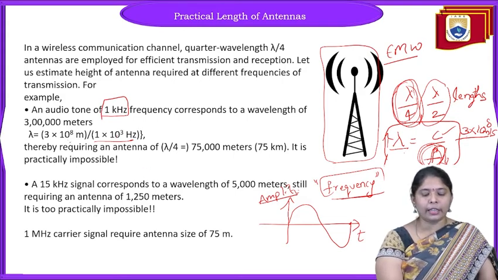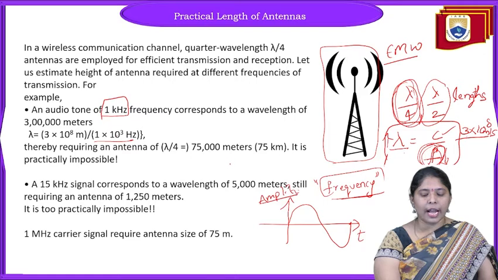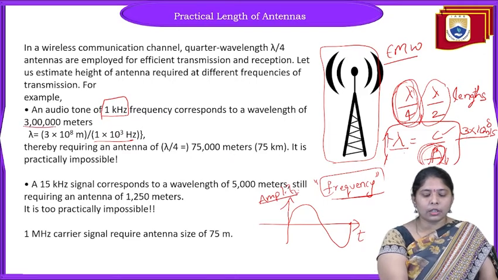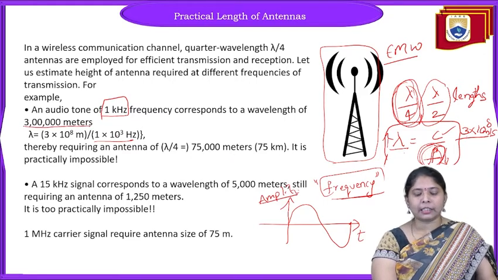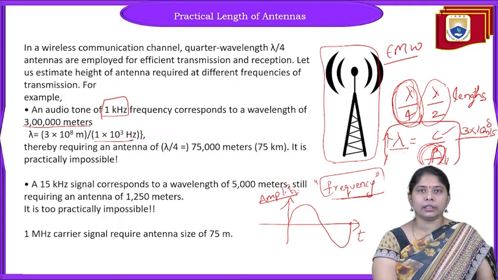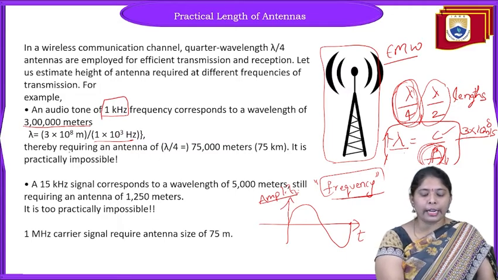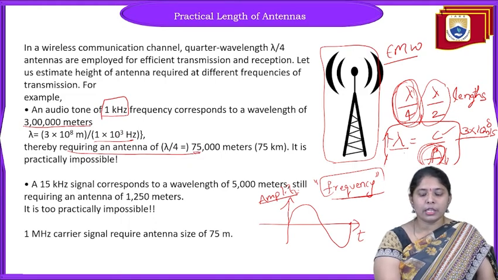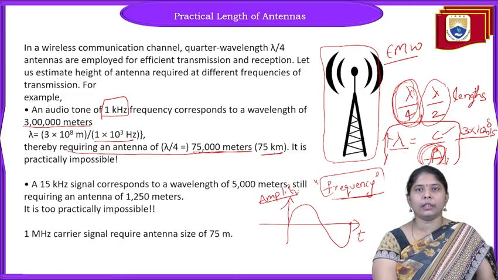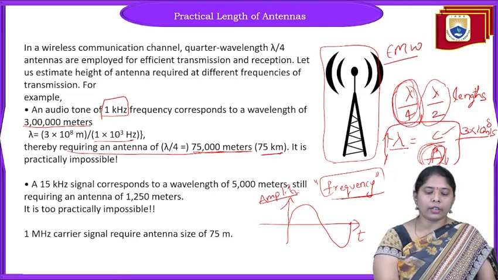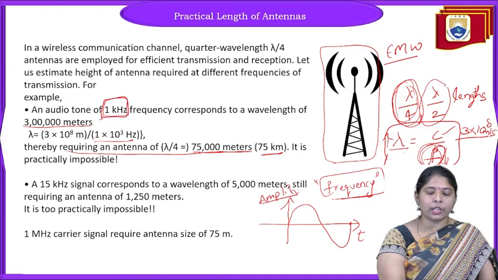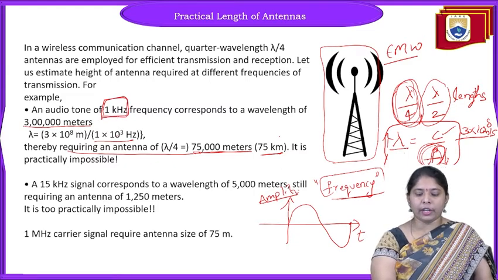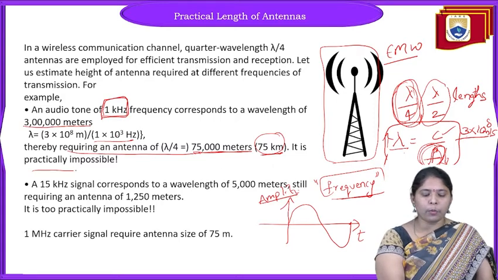If we calculate, we get a lambda value of 3 lakh meters. For the height of the antenna, lambda by 4, 3 lakh by 4 gives 75,000 meters, which is 75 kilometers. A 75 kilometer antenna is required for transmitting a 1 kHz information signal, which is practically impossible.